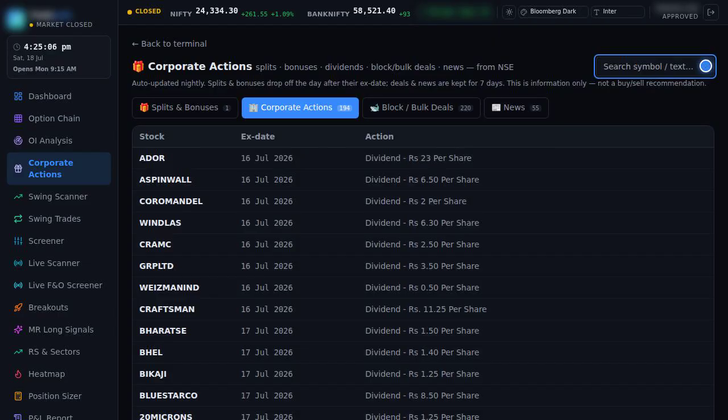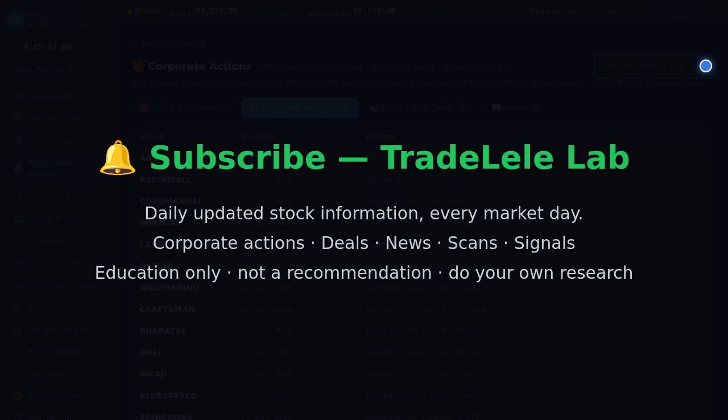You can also click any stock to open its chart and search for a specific name at the top. One page, the whole market's corporate calendar, refreshed for you every night. That is the corporate actions page, splits, bonuses, dividends, big deals and news, all in one place.